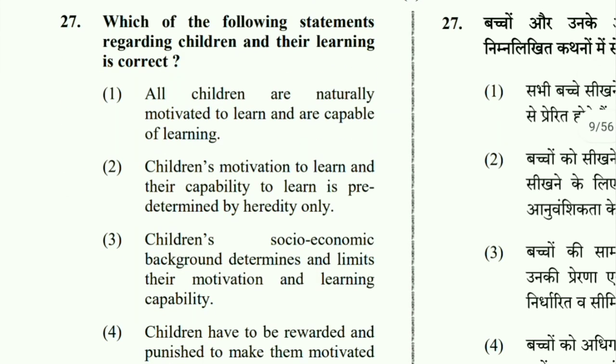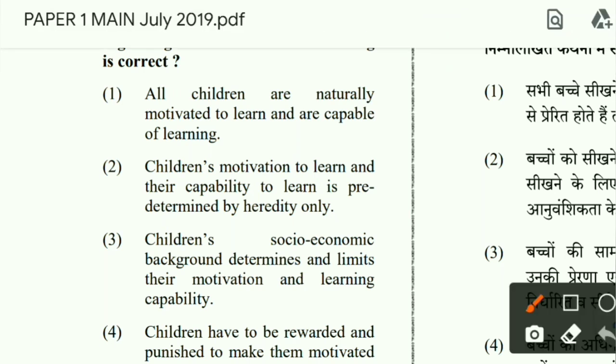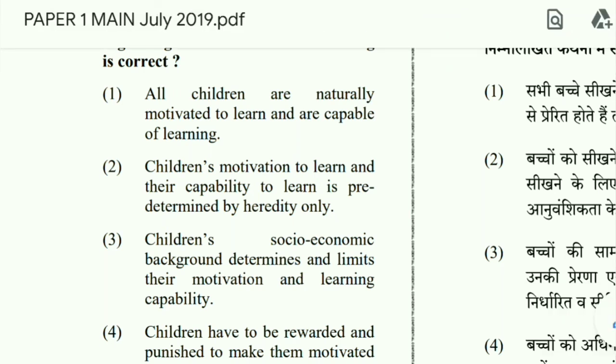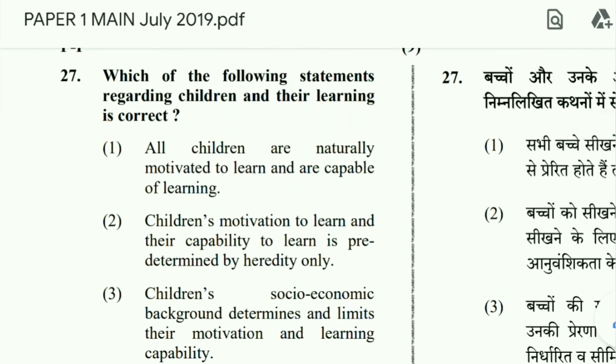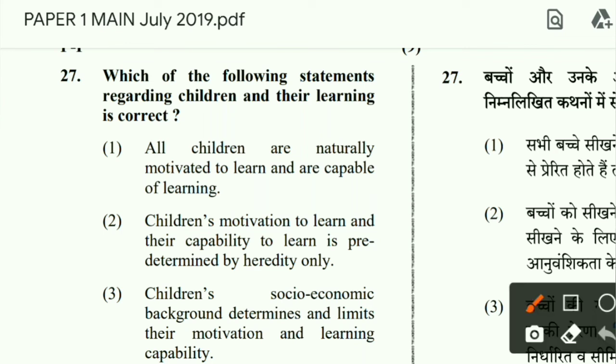Question number 27. Let us check again. Which of the following statements regarding children and their learning is correct? All children are naturally motivated to learn and are capable of learning. That is the first option. Second option is children's motivation to learn and their capability to learn is predetermined by heredity only. No. Learning has the effect of both heredity and environment. All children naturally are motivated to learn, it can be said. Okay, let us check the other options.